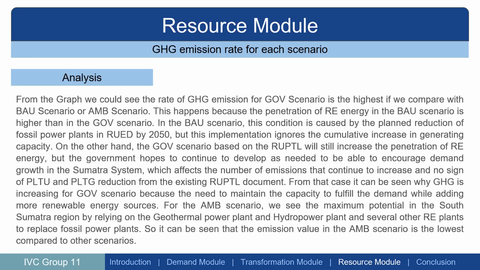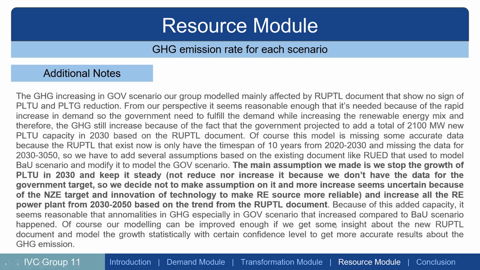So you can see the emission value in the ambitious scenario is the lowest because we can put the highest or the maximum potential of the renewable energy in the ambitious scenario. Next.